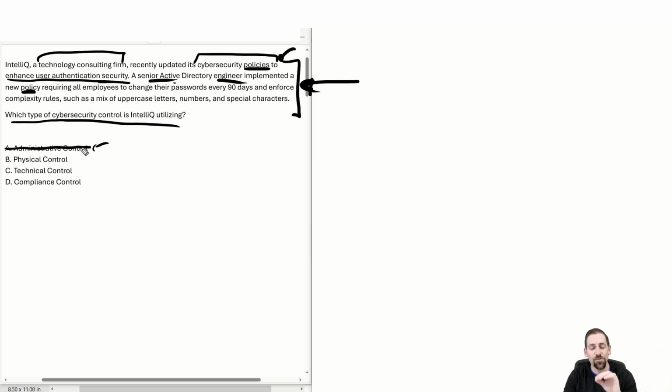And if you've seen me do these before, you know that I like to also define the answer and why the others aren't correct. Obviously, we're not talking about physical controls here. And there really hasn't been anything associated with compliance, GRC, governance, risk, and compliance. So there really has been no additional definitions here for physical controls or compliance controls. I already told you why it isn't an administrative control, and that leaves us with C, technical control. So in this case, the answer is C, because it's describing a technical control that is implemented in Active Directory by an engineer.